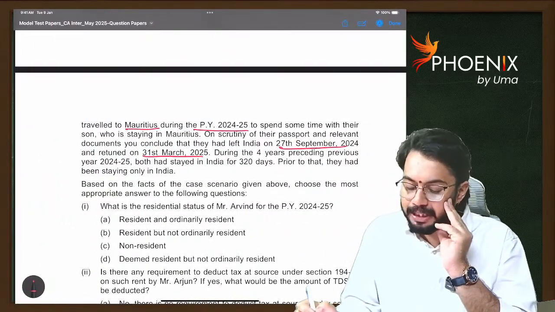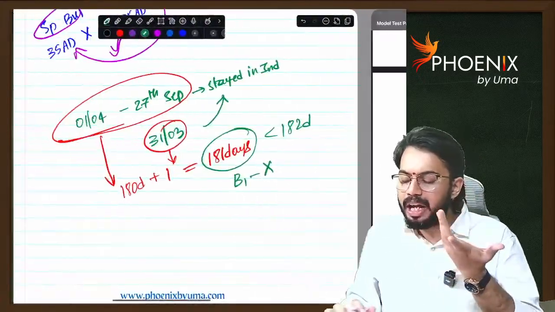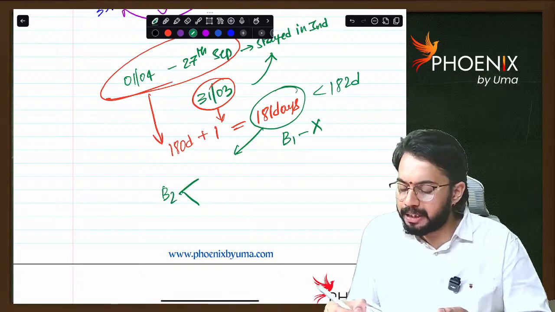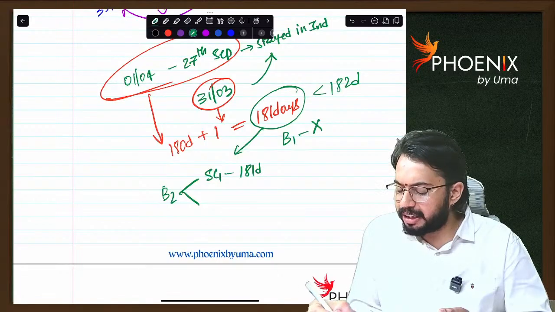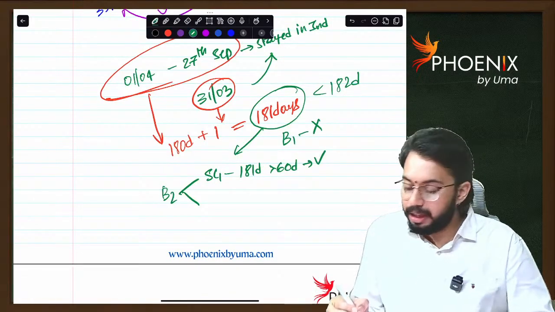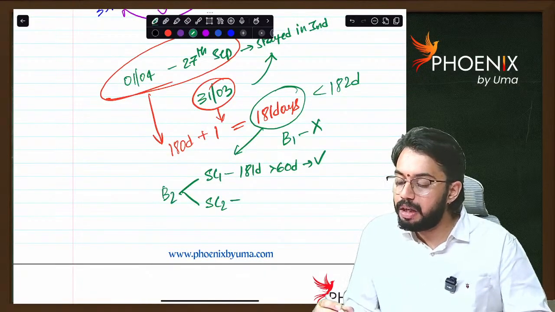During 4 years preceding previous year, both had stayed in India for 320 days. We can take one assumption. We can check basic condition 2. As per basic condition 2, there are two subconditions. They stayed in India for 181 days, greater than 60 days. Subcondition 1 satisfied. Subcondition 2, they stayed in India for how many days?